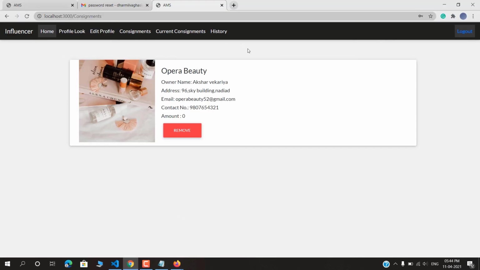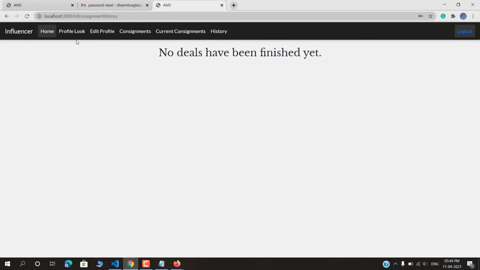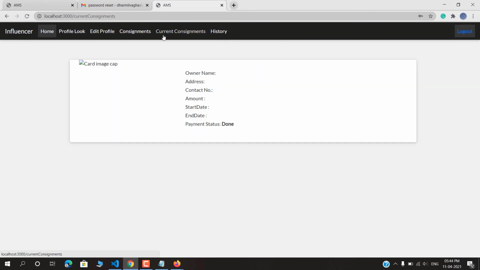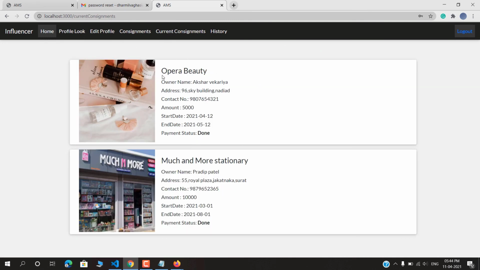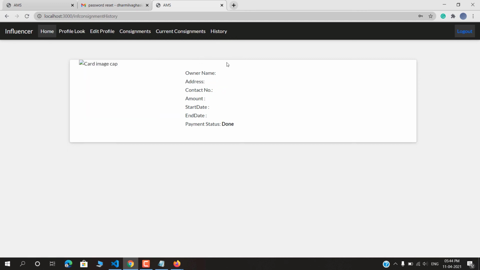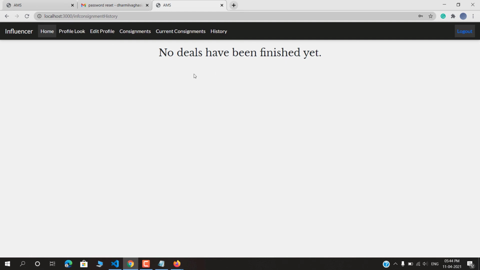In the influencer view we have also given the option to see history. We have done payment to Opera Beauty, so it will show the current consignments of the influencer, that you have 2 consignments ongoing, Opera Beauty and much more stationery. If consignments get over, then they will be shown on the history page for a track record.